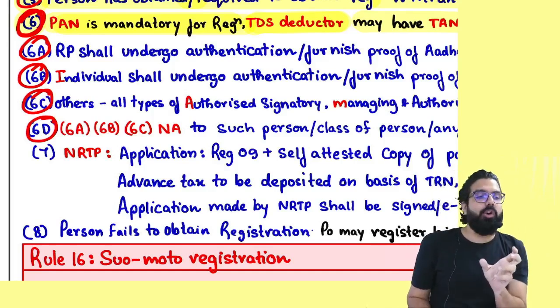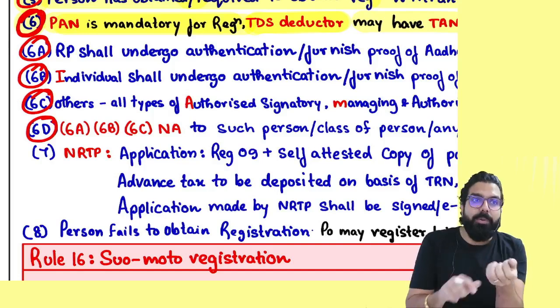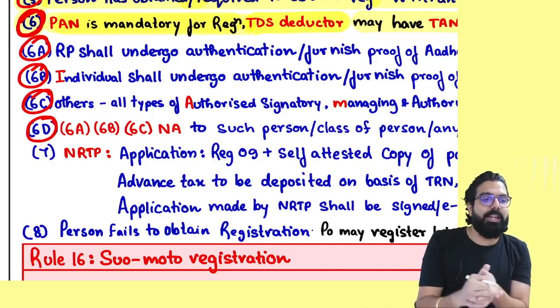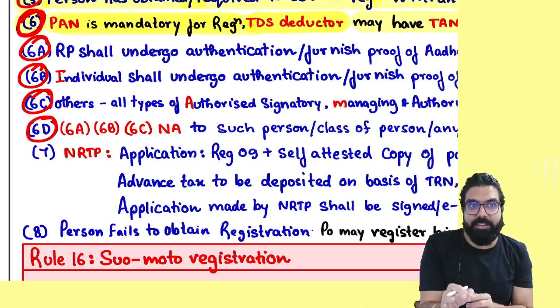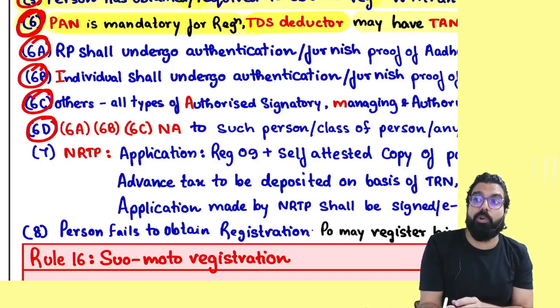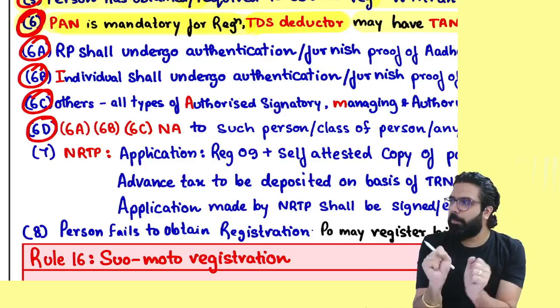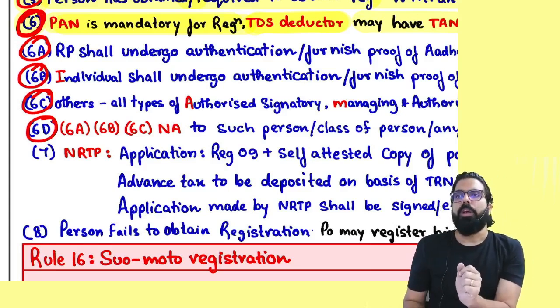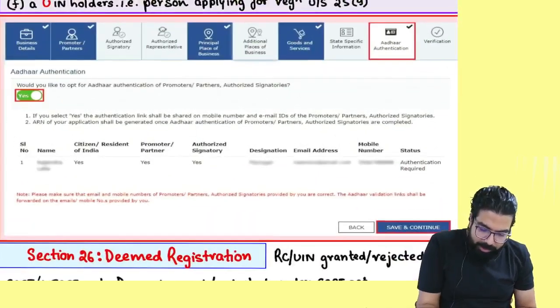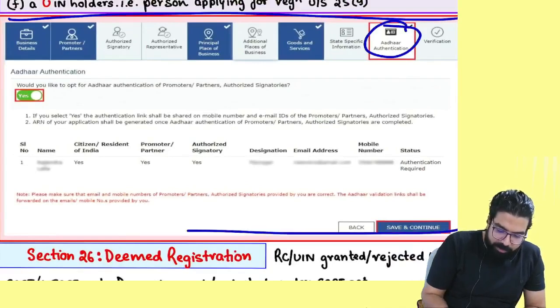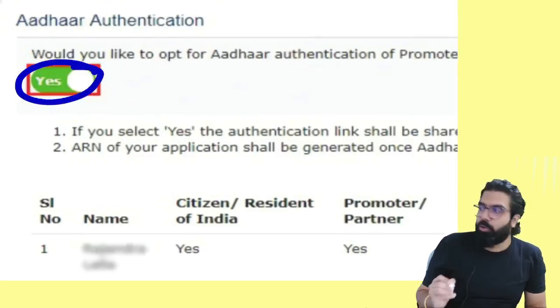Now, in this scenario, the government told, we will tighten the process of registration. We will not give registration just like that. If anyone wants registration, then first they have to do what, everyone? Aadhaar authentication. It means nothing. When you are applying for registration, here you have to click yes, sir, I want to do Aadhaar authentication. Can you see, this is your registration form? Here you have to say, yes, I would like to do my Aadhaar authentication.